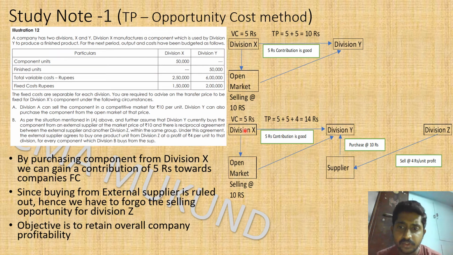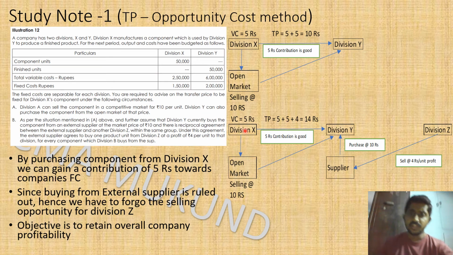But now there is a complicated situation in which division Y has two options. He can buy from X, or there is a supplier outside. He can buy the item at 10 rupees from him, and there is a reciprocal agreement with that supplier and division Z. So X, Y and Z are all part of the same group company, and what does the agreement say?